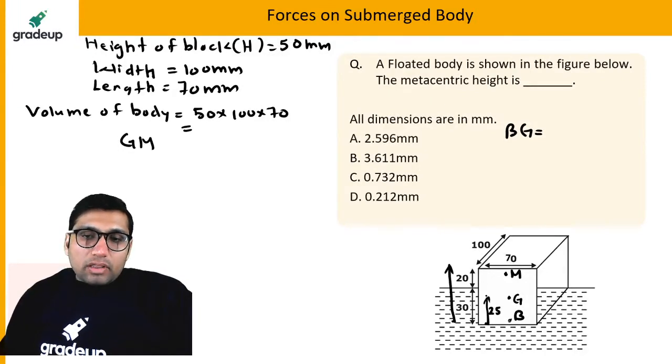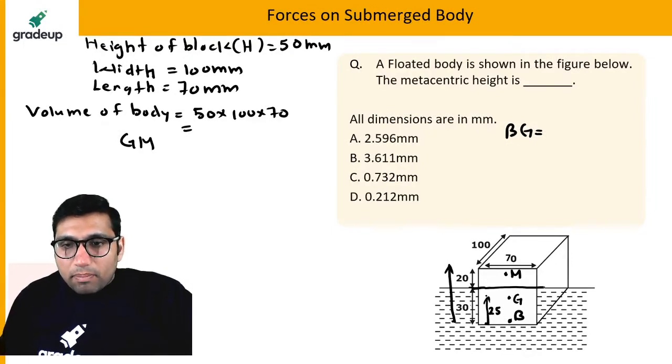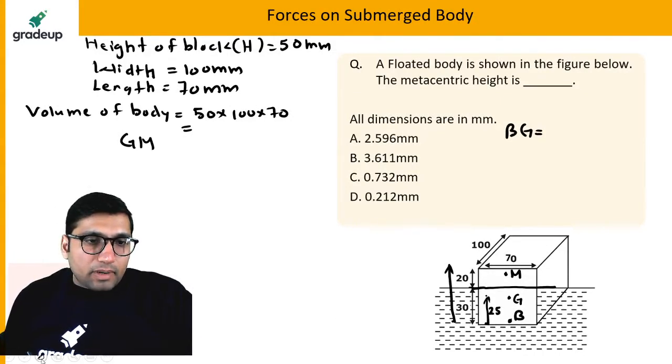What is the value of BG? If this is 25, this is 30. Then for this particular body, the B point will be lying somewhere at this point. Center of gravity is the centroid of the whole body.